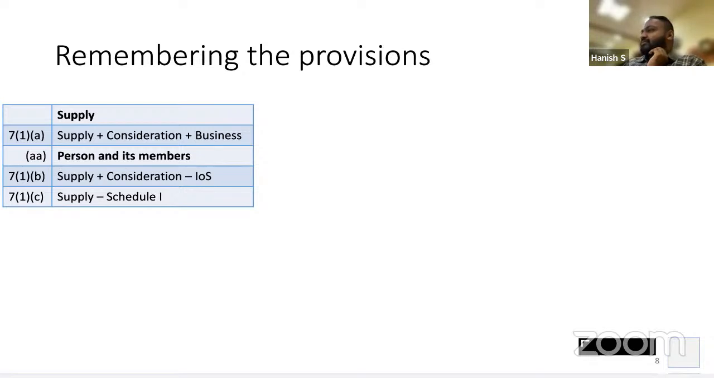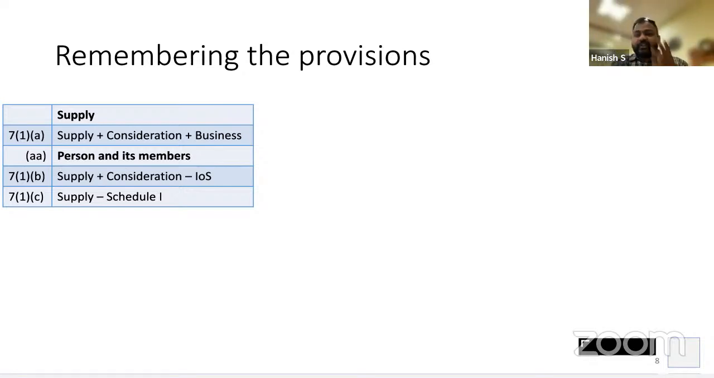7.1b, B is there. First one was supply for consideration in the course of business, all are required. 7.1b, B is not required. That is supply for consideration. Import of services for consideration is a supply. That's all. 7.1c, C is not there. So what is left? Supply referred under Schedule 1, irrespective of whether consideration is paid or not. Correct? There are three kinds of supply.